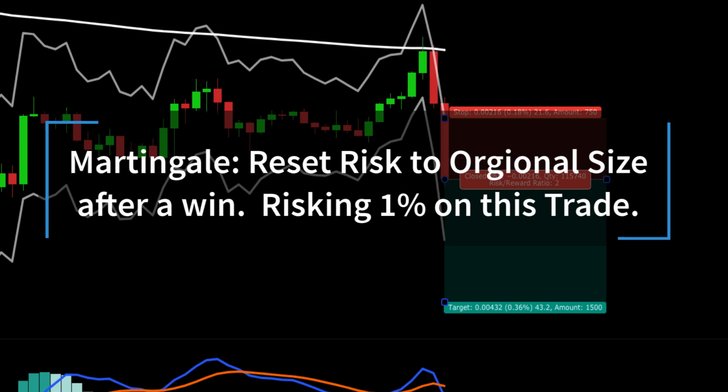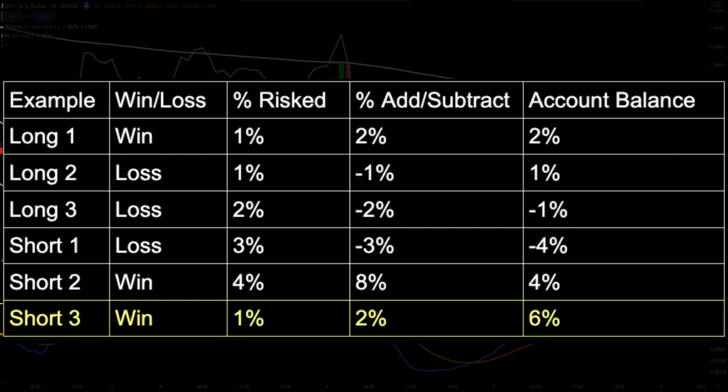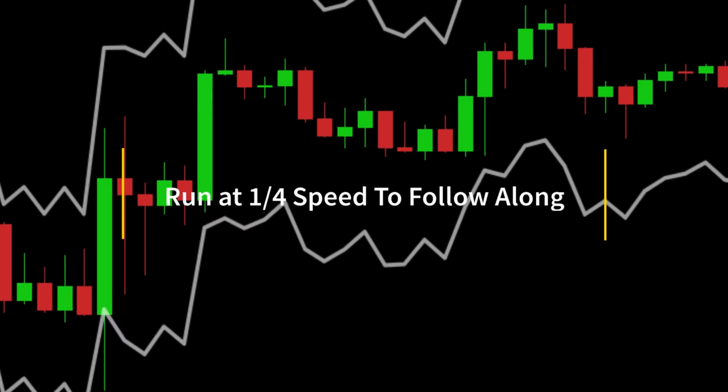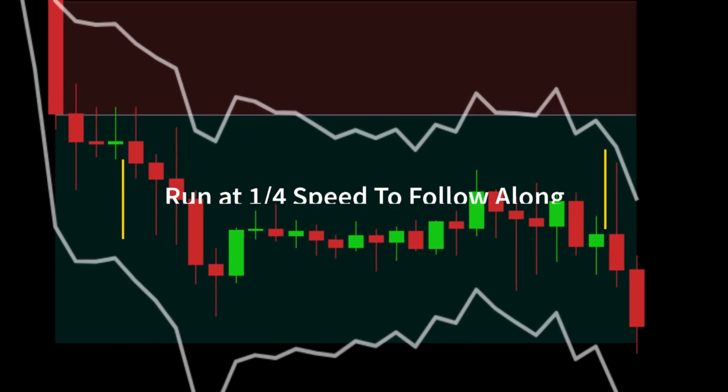And now that our last one was a winner, we reset our risk to 1%. And this one hits our 2-to-1 target, making 2% on this trade and increasing our account balance to 6%. Stick around to the end where I reveal which system produced better results, the martingale or a fixed risk of 2% per trade.